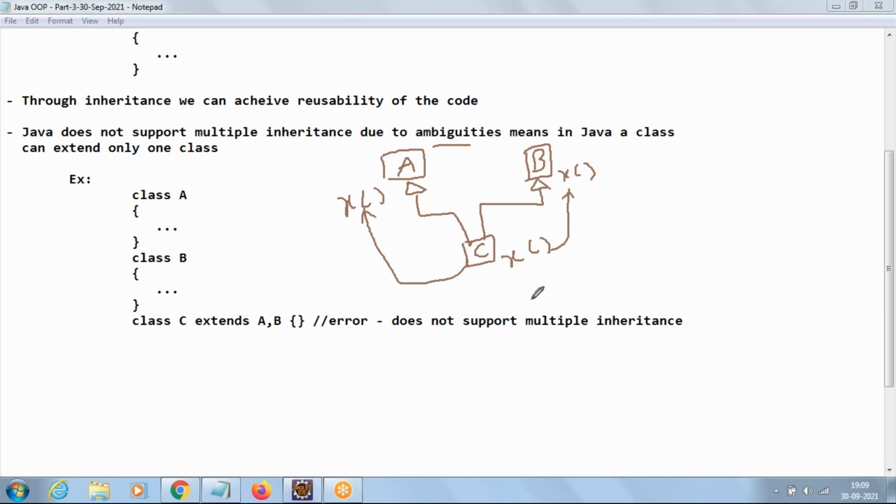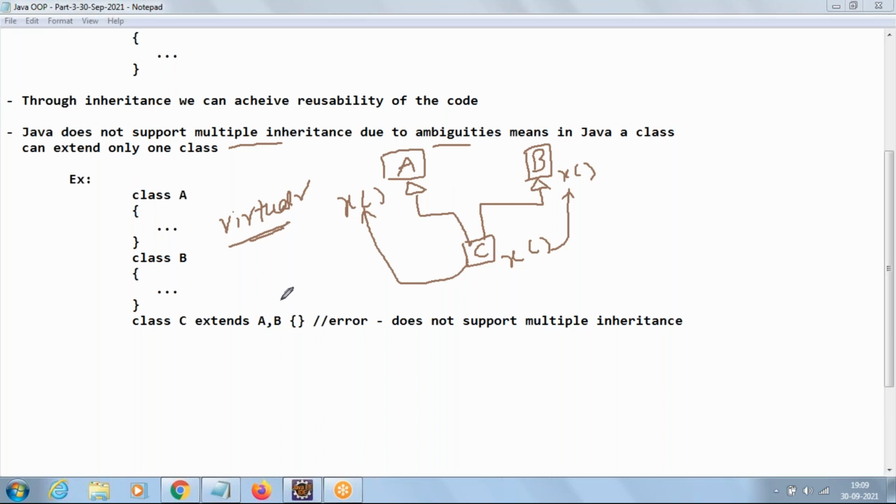Now, C++ supports multiple inheritance. Then how is this problem resolved in C++? In C++, this problem is resolved by using the keyword virtual. When we make the A class virtual, it takes the X method from B. If we make the B class virtual, it takes the X method from A. But when we use virtual, we have to make use of pointers.